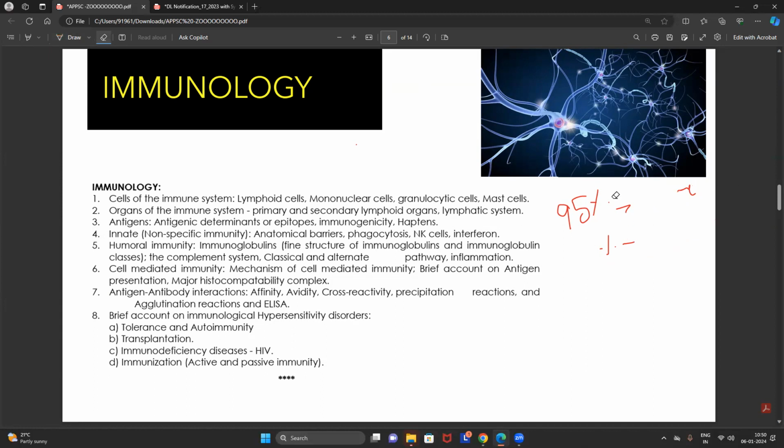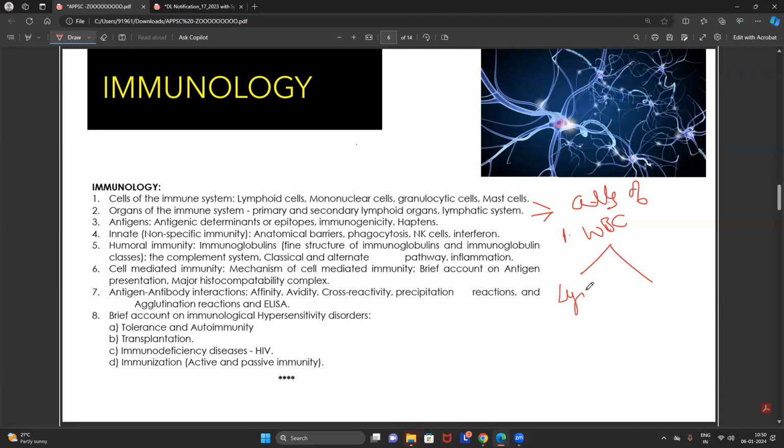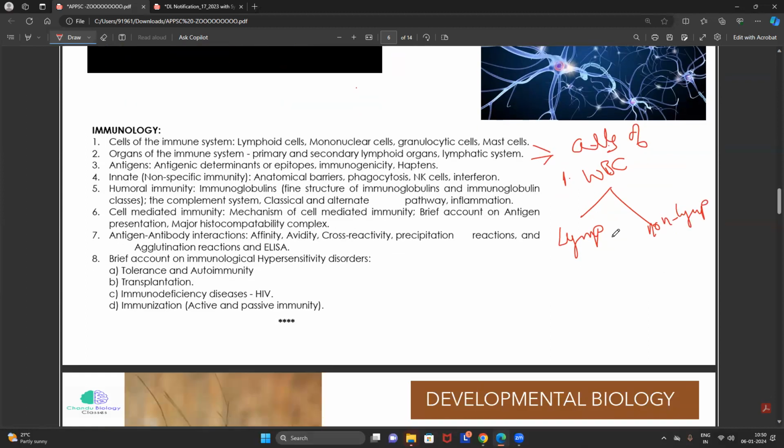So what to read? How to start the immunology? Whenever you are reading the immunology, first, you have to read the cells of the immune system. What, friends? Cells. Like, what are the major cells that are involved in the immune system? You all commonly know that all types of WBC are involved in the immune system. So majorly we are studying the lymphocytes, and we are studying the non-lymphocytic cells also. In simple words, granulocytes and agranulocytes. So in the lymphocytes, we should majorly focus on the B lymphocyte and T lymphocyte.